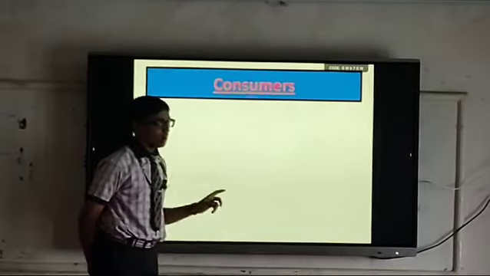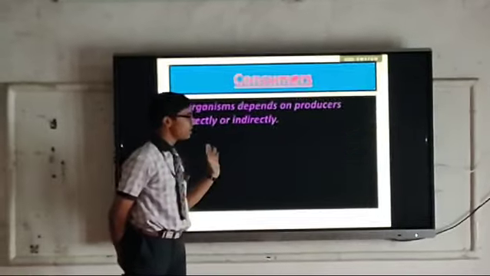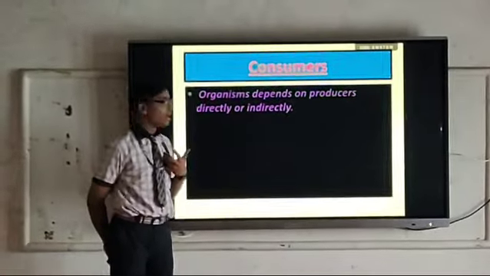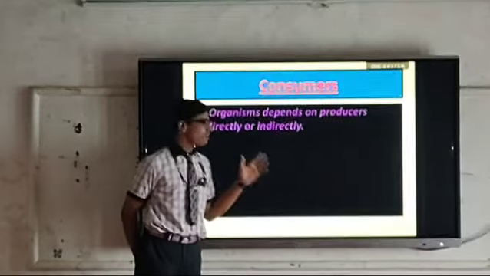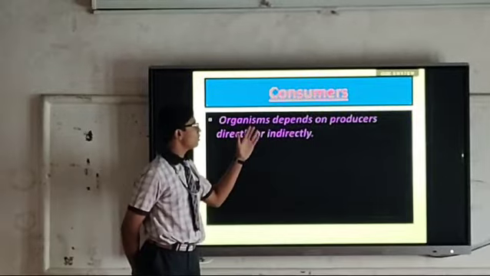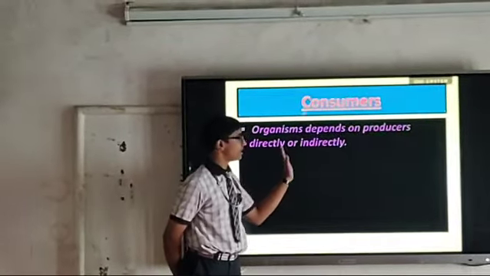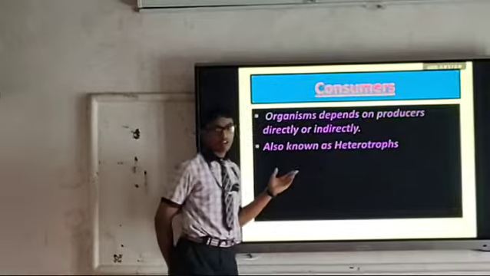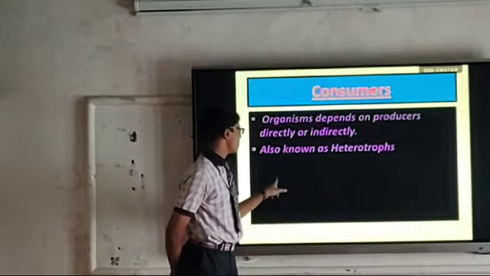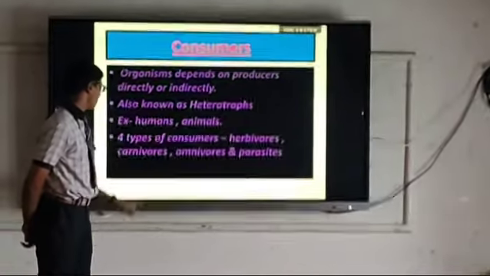Next, consumers. Already I have told you. What do you mean by consumers? Organisms that depend on producers directly or indirectly. We human beings are consumers. The reason is directly or indirectly we depend upon plants. So we are the consumers. Consumers are also known as heterotrophs. Already we have studied about this in previous classes. Examples are human beings, animals, birds, etc.